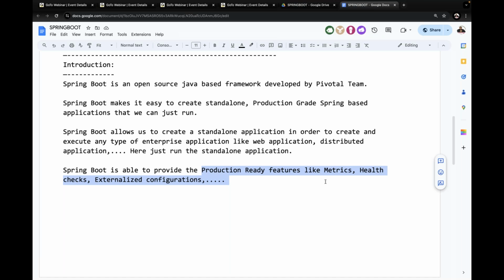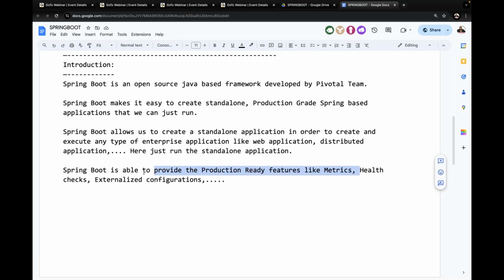Yeah, now let's understand the point here. So production ready features like metrics. Metrics in the sense, how many threads are working there, whether all the threads are working or not, how many connections are working in our project, whether all services are going on good. So they are nothing but metrics. Inside the metrics, memory management and everything will come there. How much memory is assigned, how much memory is free, how much memory is vacant, all these things will come under metrics. All calculations come under metrics.